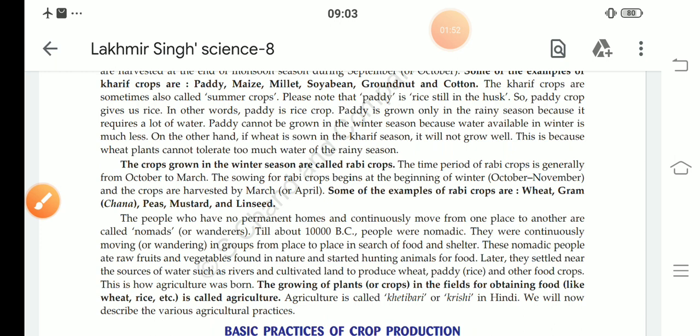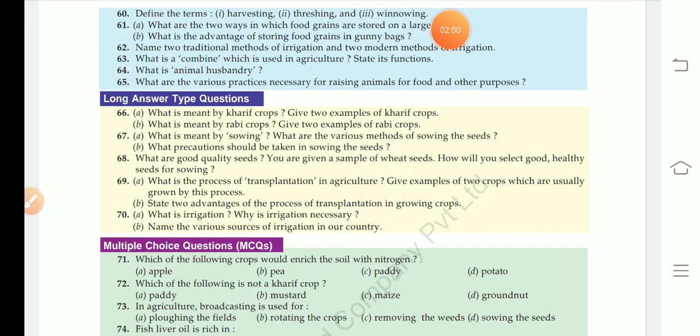Our next question is number 67. It also has 2 parts, A and B. First, A part of question number 67: what is meant by sowing, and what are the various methods of sowing the seeds?